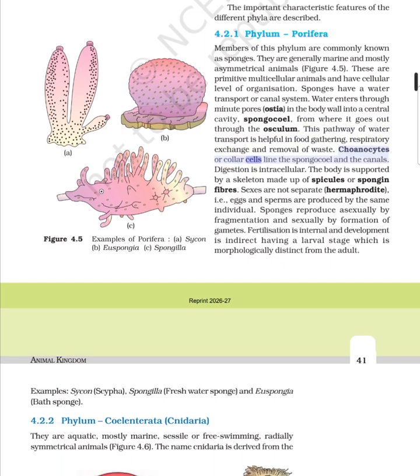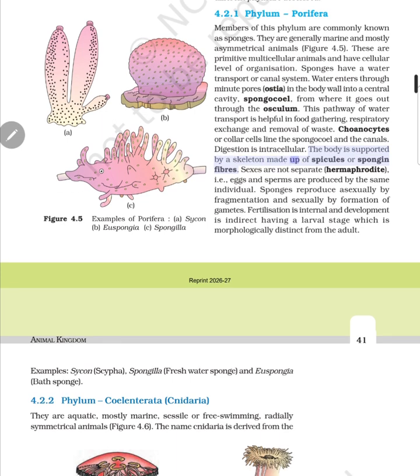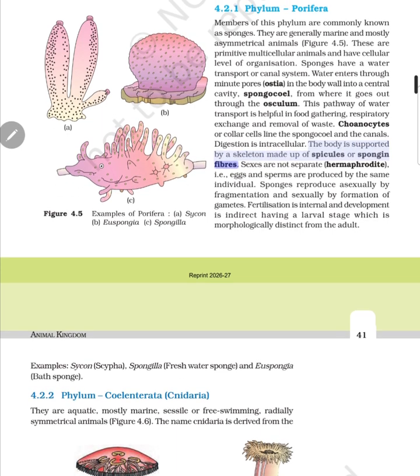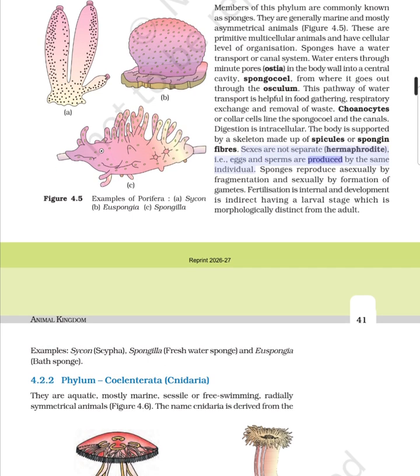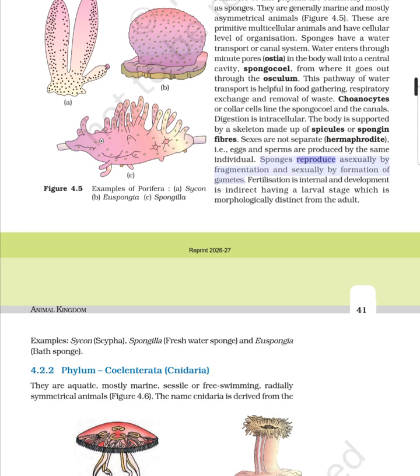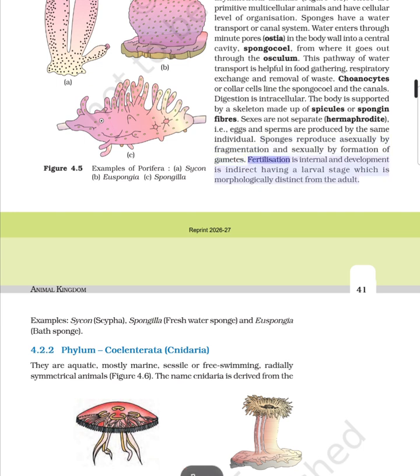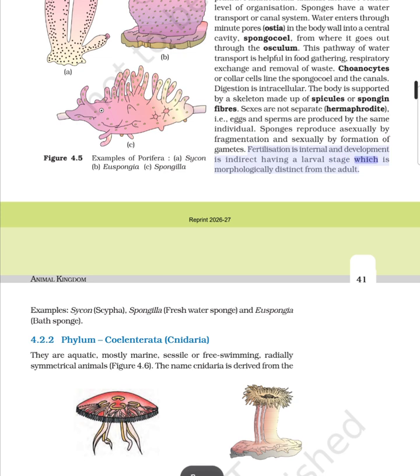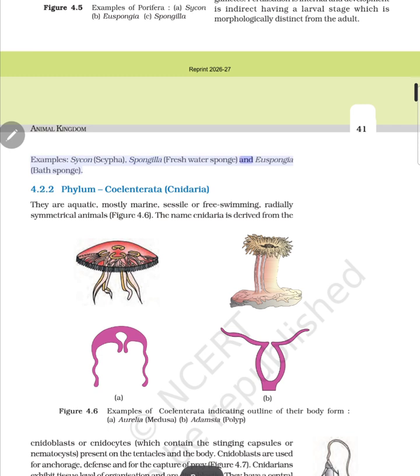Choanocytes or collar cells line the spongocoel and the canals. Digestion is intracellular. The body is supported by a skeleton made up of spicules or spongin fibers. Sexes are not separate, i.e., eggs and sperms are produced by the same individual. Sponges reproduce asexually by fragmentation and sexually by formation of gametes. Fertilization is internal and development is indirect, having a larval stage which is morphologically distinct from the adult. Examples: Scypha, Spongilla and Euspongia.